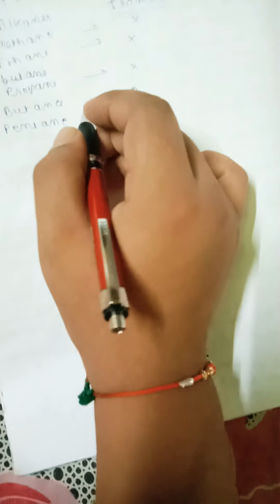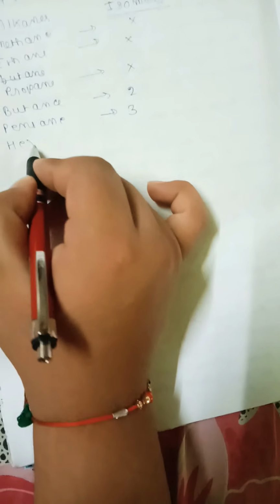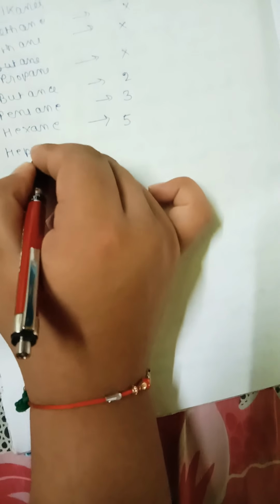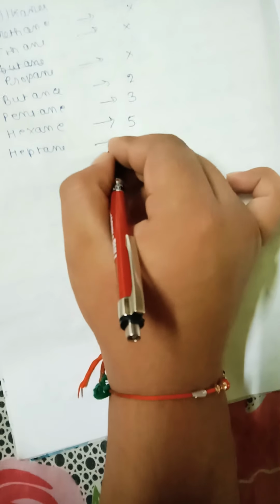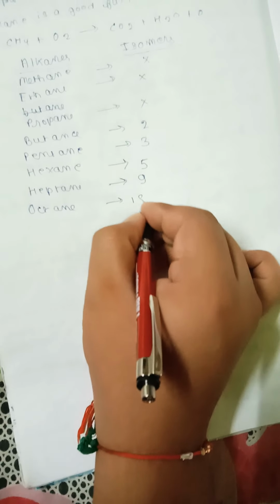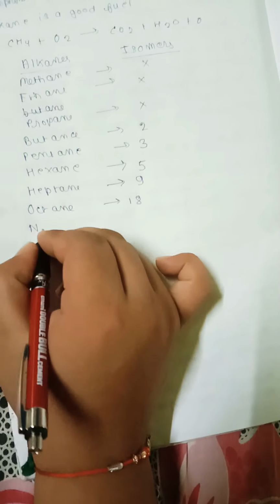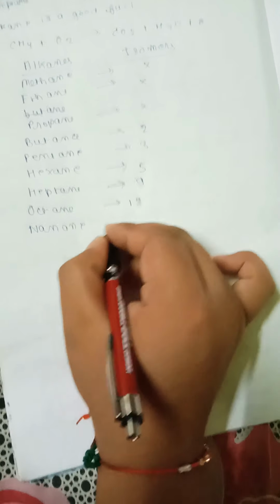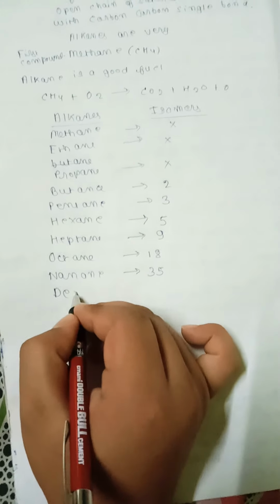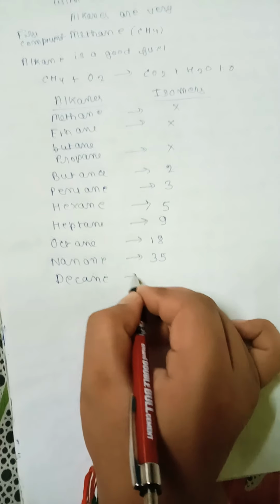Pentane has 3 isomers. Hexane has 5 isomers. Heptane has 9 isomers. After that, octane has 18 isomers. After that, nonane has 35 isomers. After that is decane. Decane has 75 isomers.